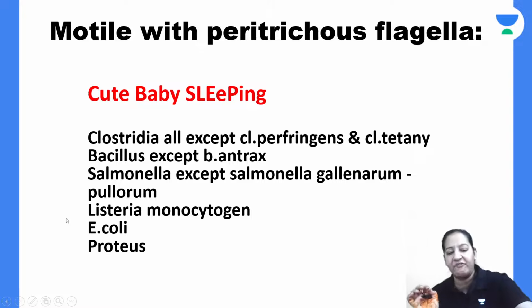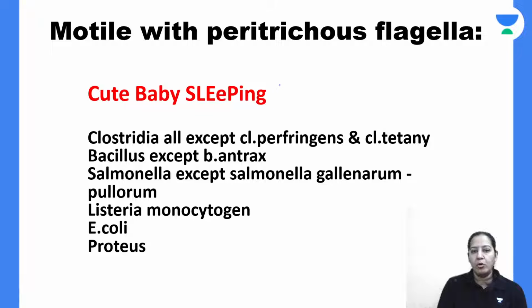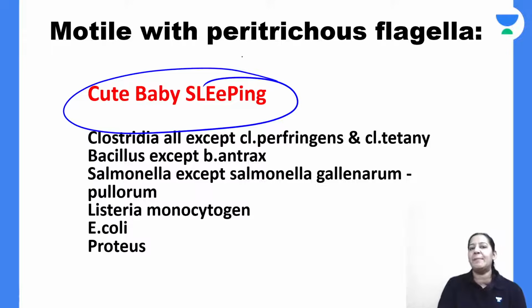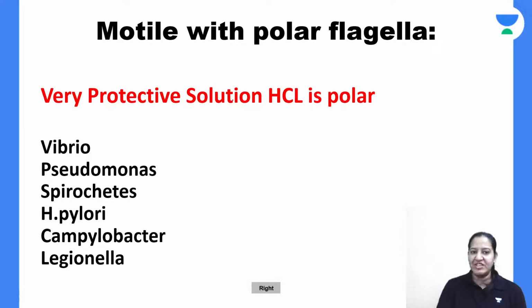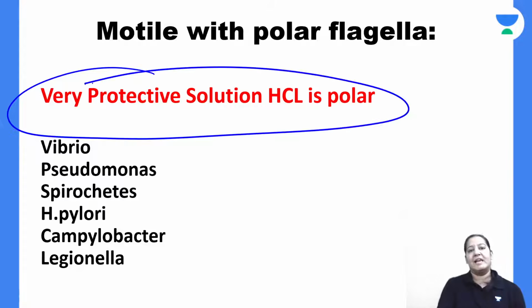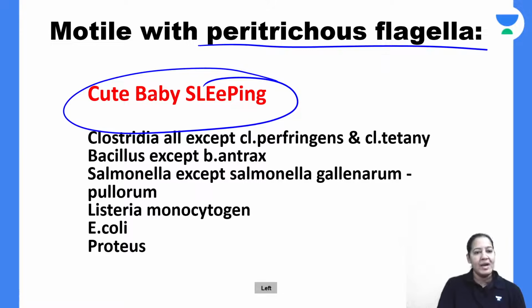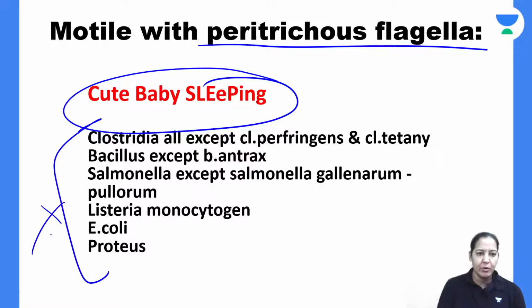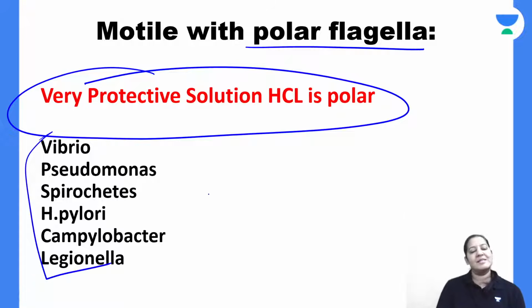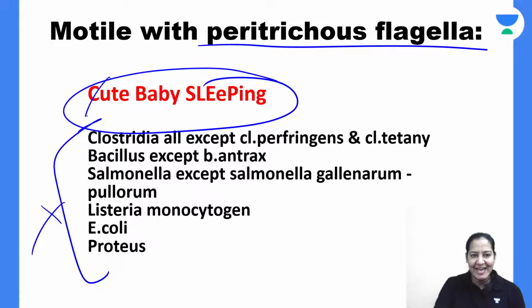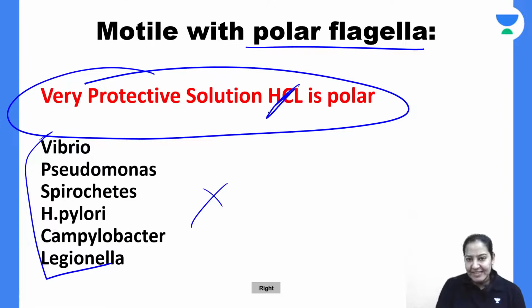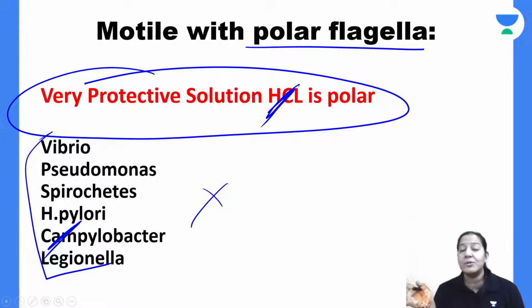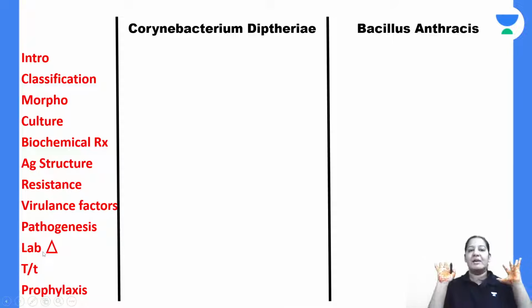See the mnemonic for motility. There are two mnemonics for motility. Cute baby sleep, which are motile by peritrichous flagella, and very protective solution HCl, which are motile by polar flagella. Corynebacterium is not coming in either mnemonic. Here also there is a C, but that C is Clostridium. Here also there is a C, but that C is Campylobacter. Corynebacterium diphtheriae is not there, so it is non-motile. So the summary is in front of you.